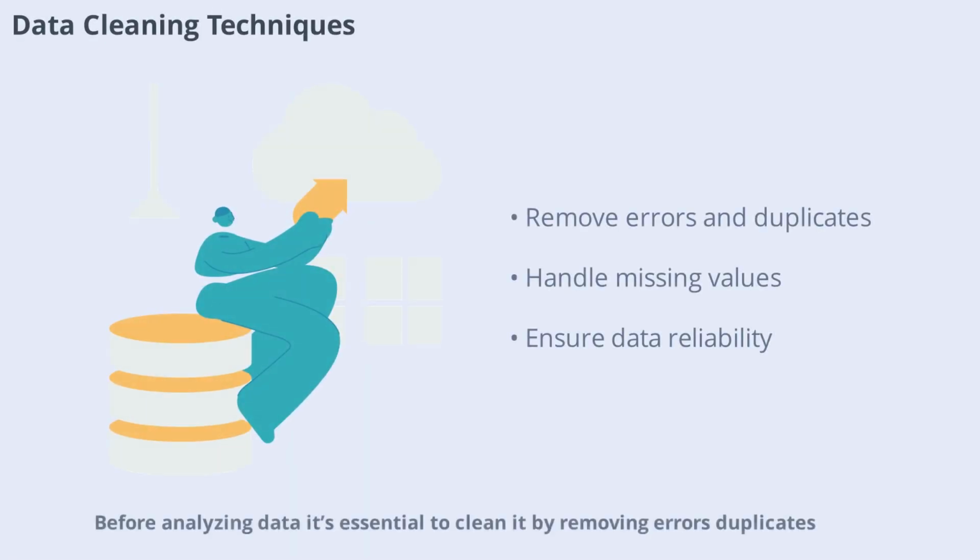For analyzing data, it's essential to clean it by removing errors, duplicates, or irrelevant information. In physics, data cleaning ensures that only valid and reliable measurements are used in analysis. Techniques include checking for consistency, correcting typos, and handling missing values. Clean data leads to more accurate and trustworthy results, forming the basis for sound scientific conclusions.